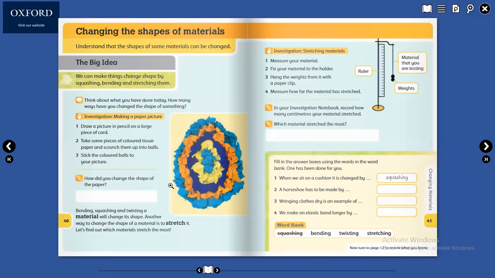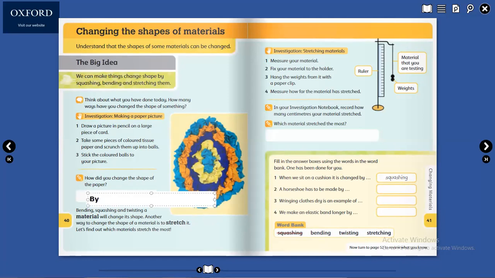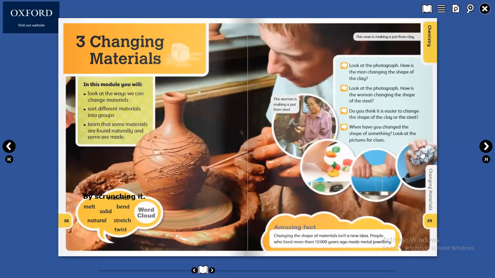How did you change the shape of the paper? By scrunching it. It's easy. Scrunching, like this. On this page, this is called scrunching, okay.